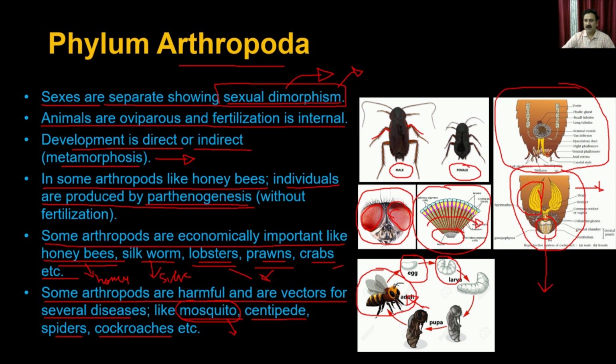Similarly, the cockroaches also lay eggs, and you might have seen that the eggs are put into a pouch-like structure which is called the cocoon. If you open this pouch, you see the eggs arranged on both sides of the pouch, and 8 or 16 cockroaches are developed from this single pouch.